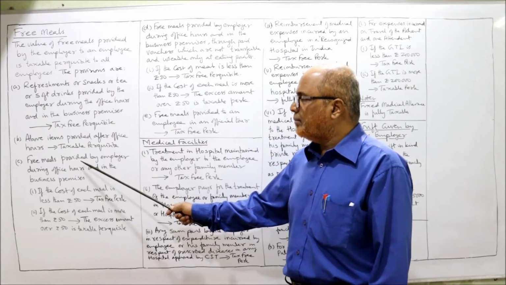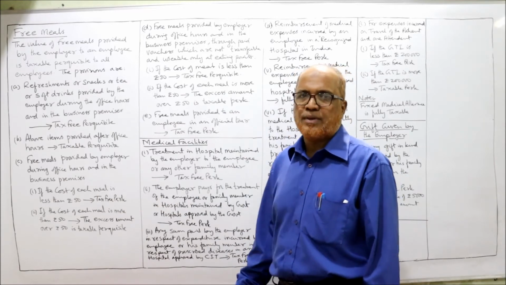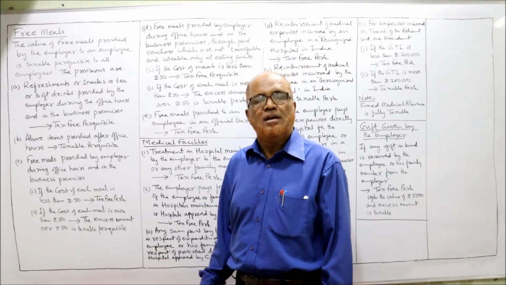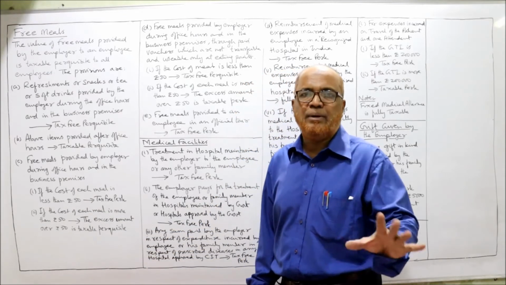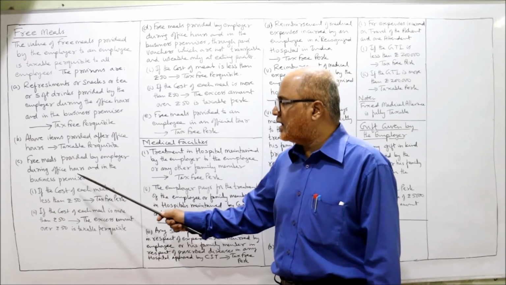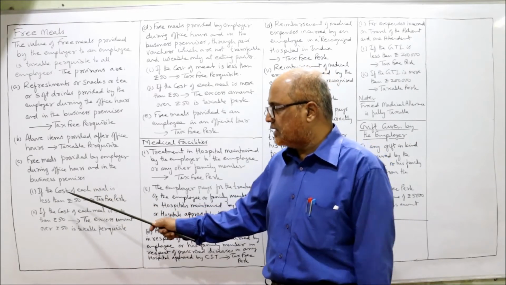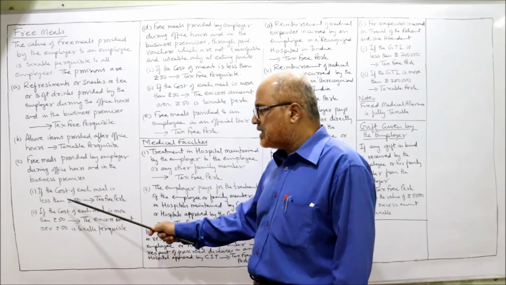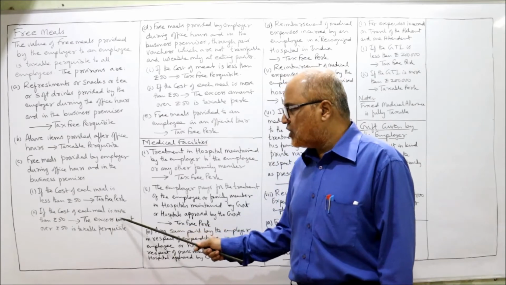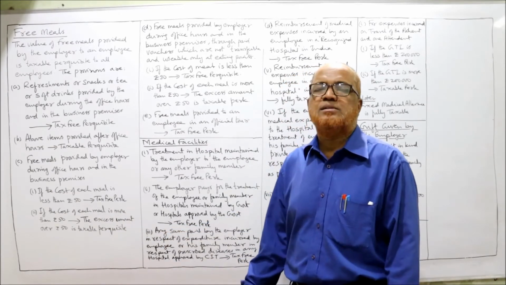Next one is free meals provided by the employer during business hours and in the business premises. We have discussed refreshments and snacks. Now we are coming to free meals. If free meals are given by the employer to the employee during the business hours and in the business premises, now carefully listen. If the cost of each meal is less than 50 rupees, it is a tax-free perquisite. If the cost of each meal is more than 50, the excess amount over 50 rupees is a taxable perquisite.